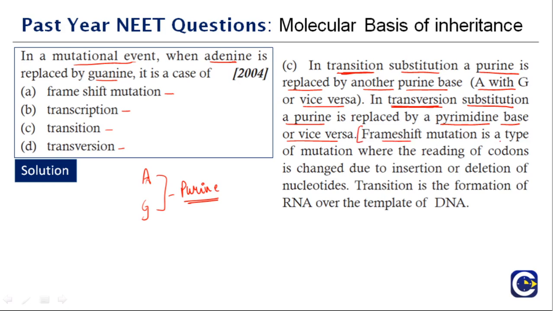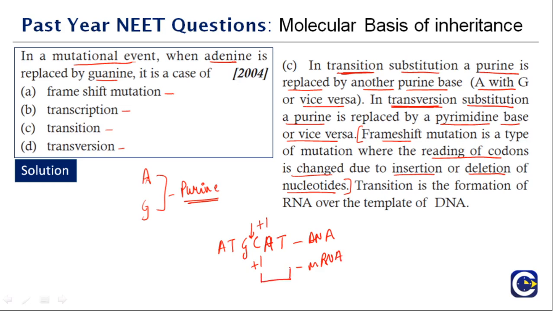A frameshift mutation is a type of mutation where the reading of codons is changed due to an insertion or deletion of nucleotides. For example, let's say this is the DNA, and now there is addition of a particular nucleotide in the DNA, and correspondingly in mRNA there will be addition of one nucleotide.